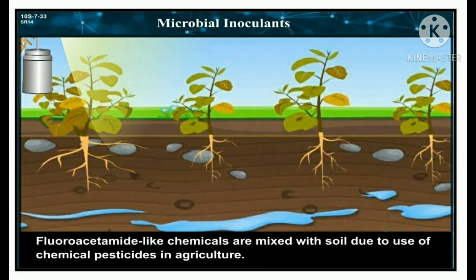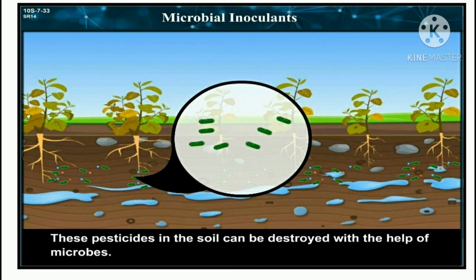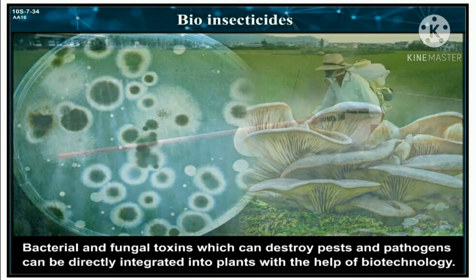Chloroacetamide-like chemicals are mixed with the soil due to the use of chemical pesticides in agriculture. These prove to be harmful to other plants and animals as well as cause skin diseases in humans. These pesticides in the soil can be destroyed with the help of microbes.